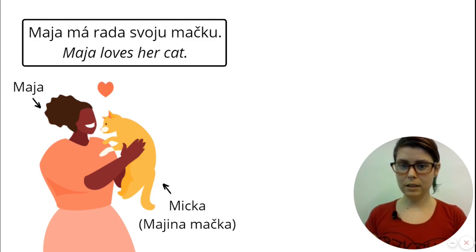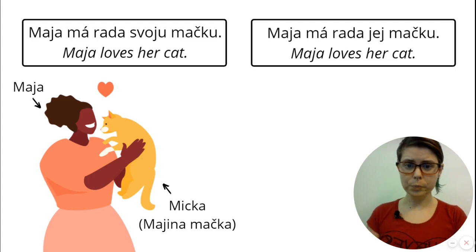The mistake that some students make is that they think, okay, Maja loves her cat. Her cat, let's look at the table. Her translates to jej. So I should say Maja má rada jej mačku, right? Well, let's see what happens if we say jej mačku. Maja má rada jej mačku means Maja loves her cat.